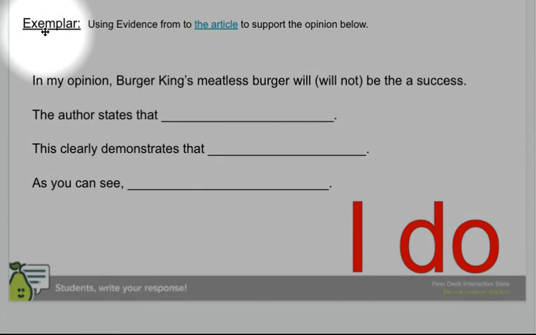So I want to show you how I would do this. I'm looking at bringing together all of these sentences into a paragraph and using that paragraph to answer the prompt. So the first thing I'm going to do when I look at this is think about what am I trying to say? So in my opinion, Burger King's meatless burger will or will not be a success.